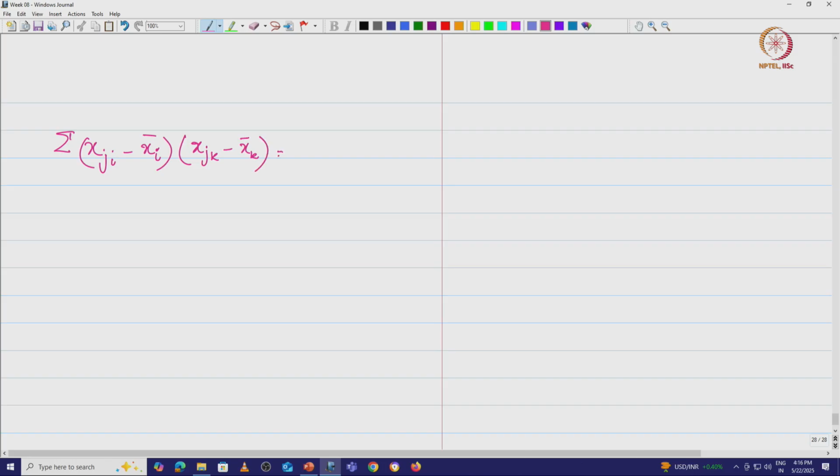This I am going to write as square root of, we will see how this comes, square root of sigma j is equal to 1 to n xji minus xi bar the whole square, into square root of sigma j is equal to 1 to n xjk minus xk bar the whole square, and I am going to get a cos of theta ik.